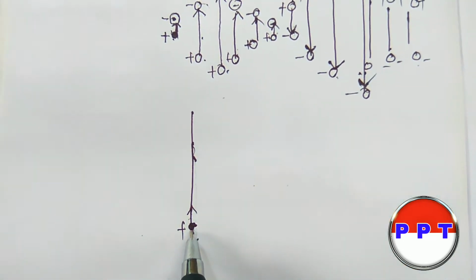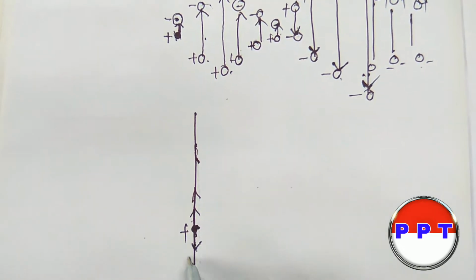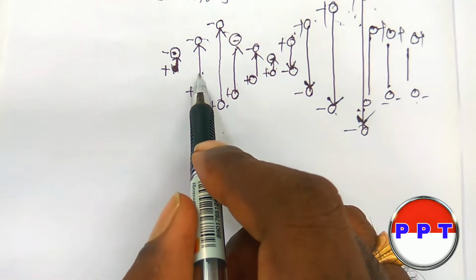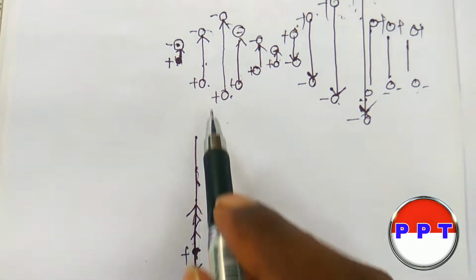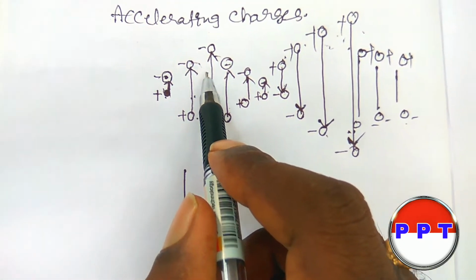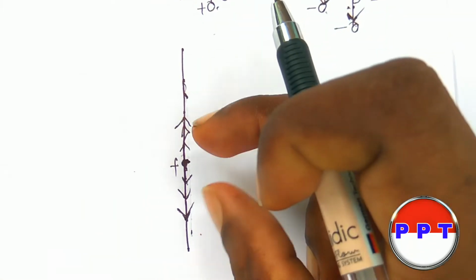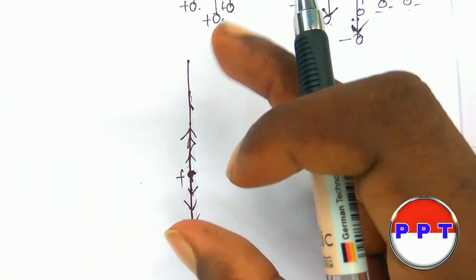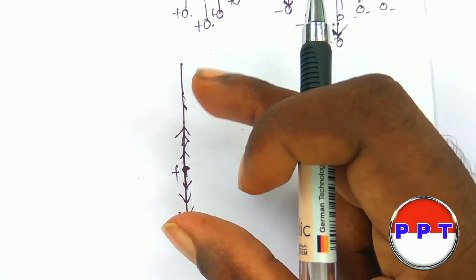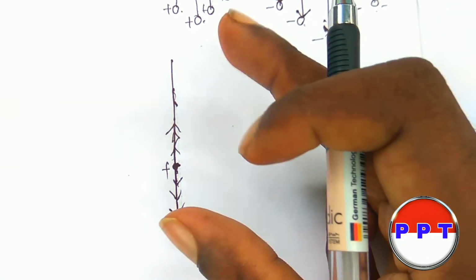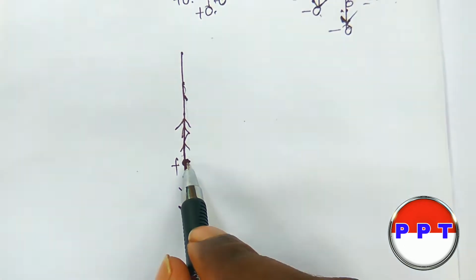They oscillate a second time, this is the second electric field. They oscillate a third time, this is the electric field. So this is the oscillation or vibration of the positive charge. In this way the electric field is produced, right?